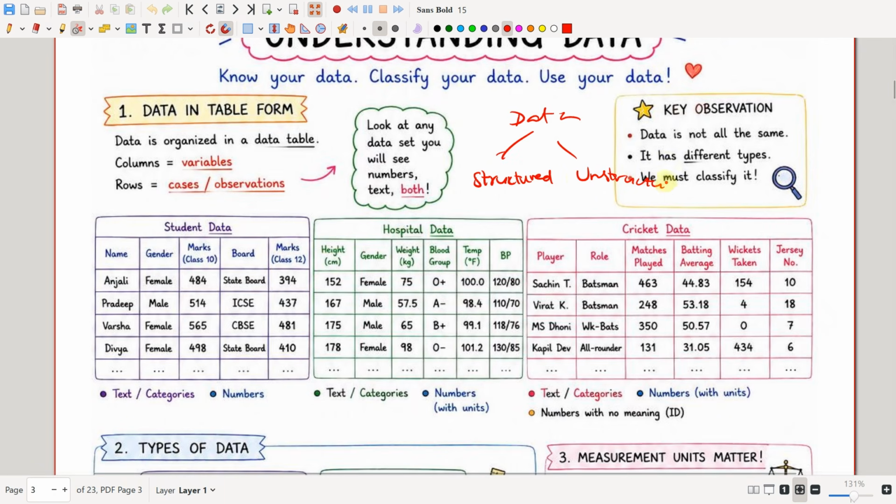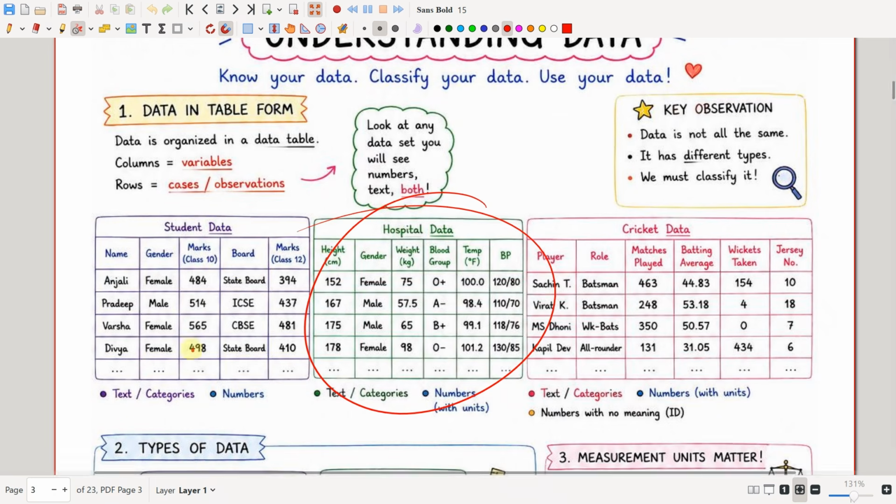Unstructured data will be like paragraphs, likes, comments, shares, images, and phrases. And structured data is organized in a data table like this.